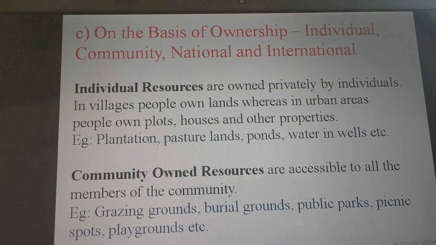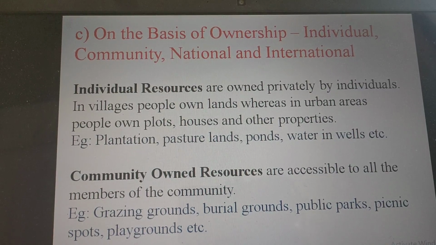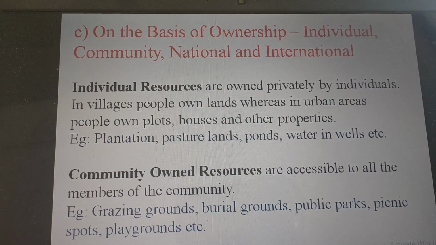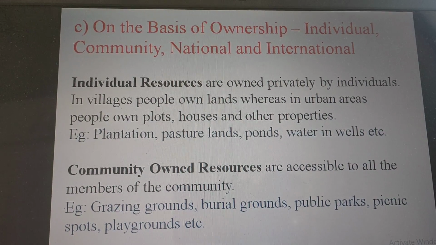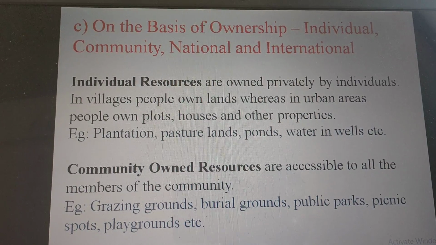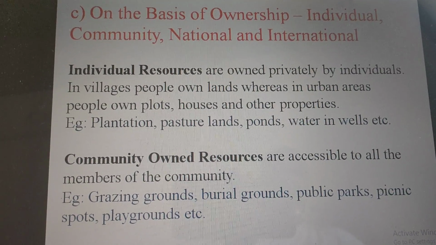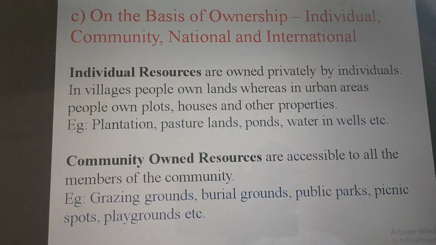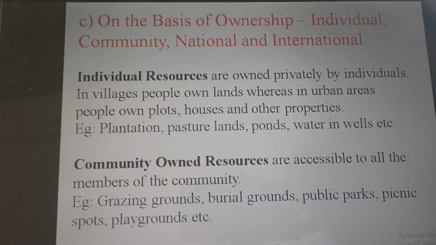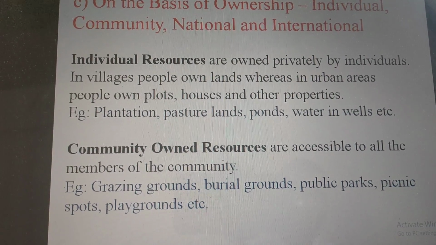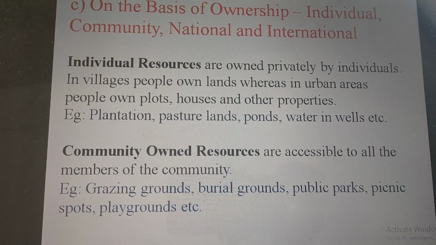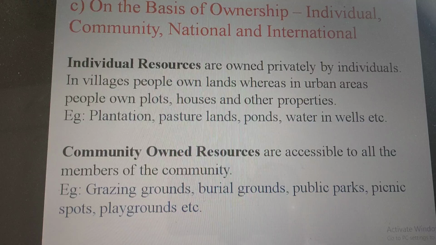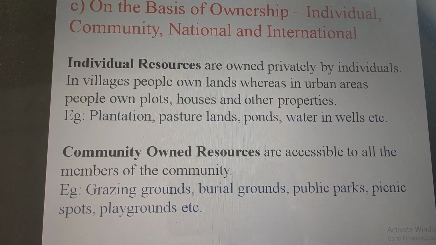Individual resources. Individual resources are owned privately by individuals. That is, for example, in villages, people own land, whereas in urban areas, people own plots, houses and other property. For example, in rural areas, people own acres and acres of land. Whereas if we move to urban or city areas, people don't own land. We own plots or houses or other property.